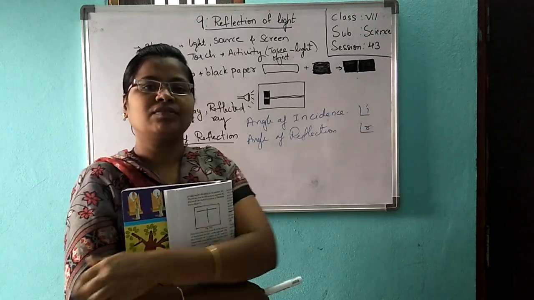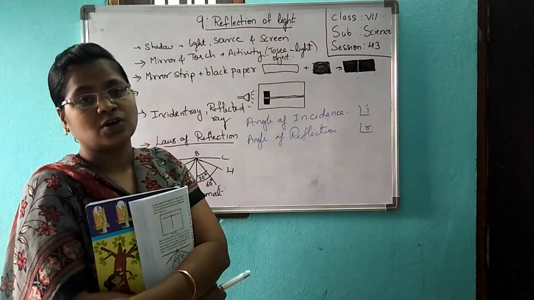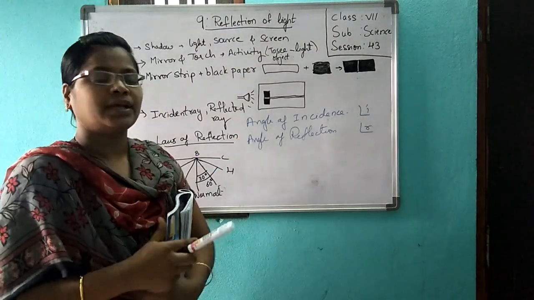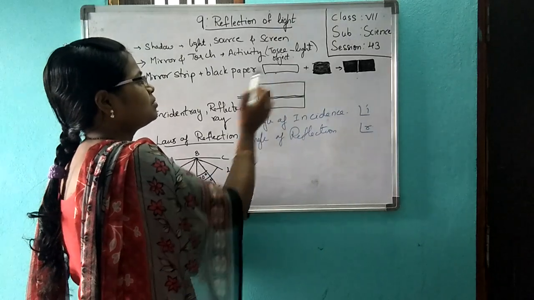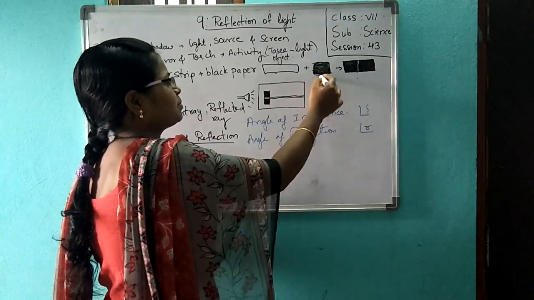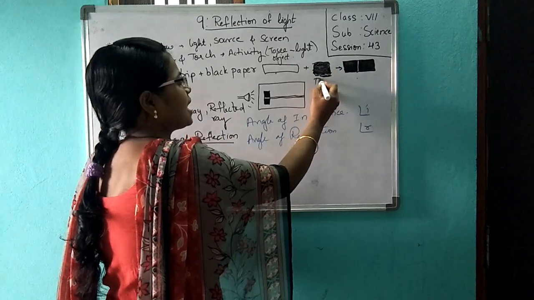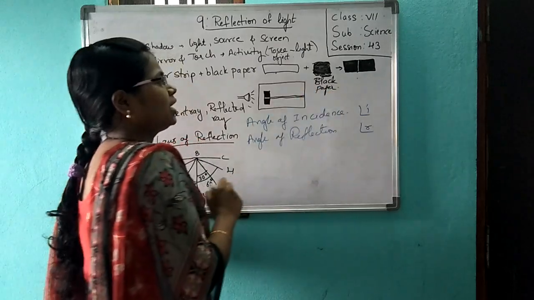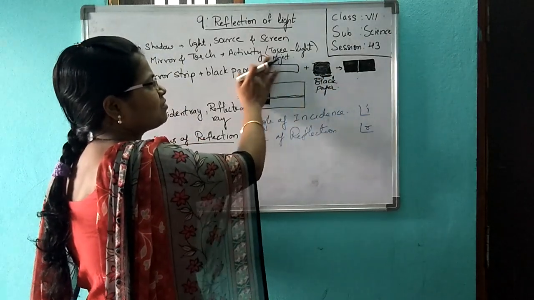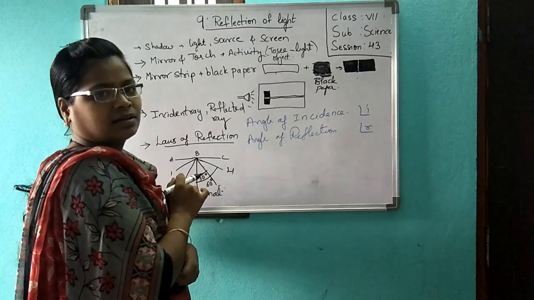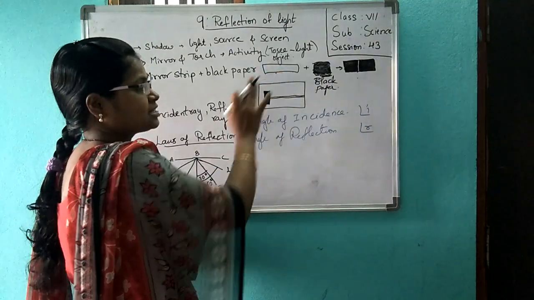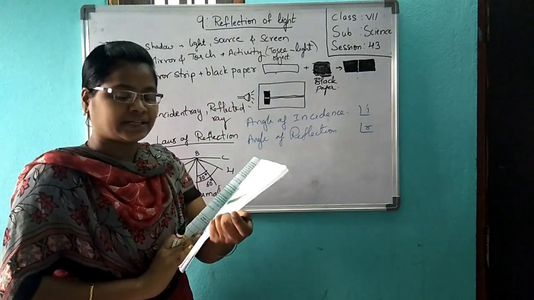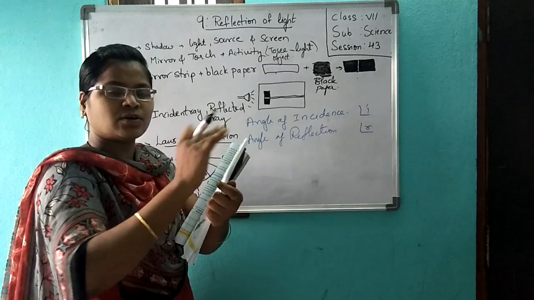Now we will have an activity to show the reflection of light. Take a mirror strip. This is the mirror strip. Take any black paper. With this black paper you cover it completely. This mirror should be transparent, not a mirror like we see our face in, not that kind of mirror. It should be transparent on both sides.